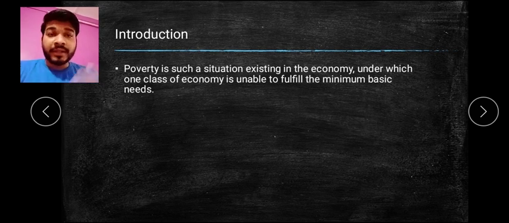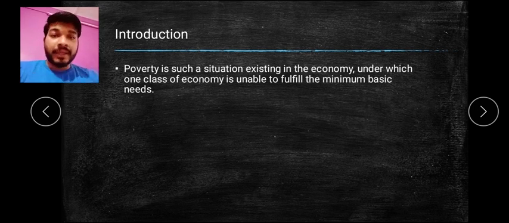We have mostly two classes, the rich class and the poor class. The poor class comes under poverty because they are not able to earn the necessary things, whereas the rich or high class people have every necessary thing and a good standard of living. Why does it happen in the economy that there are poor people and rich people?